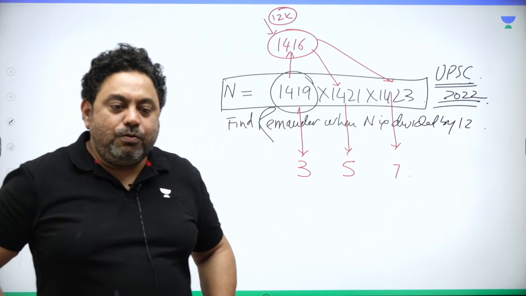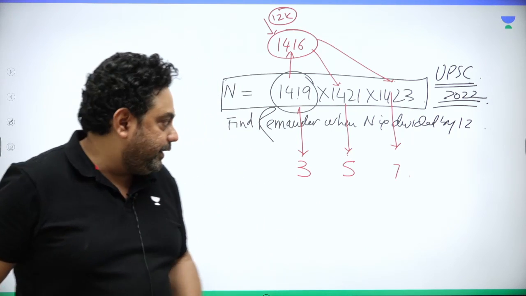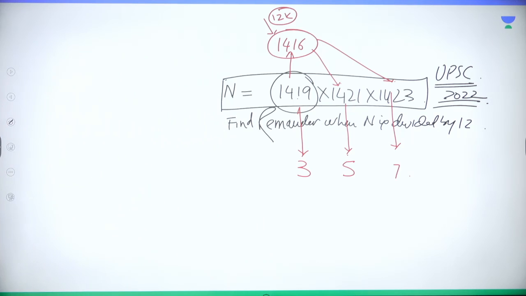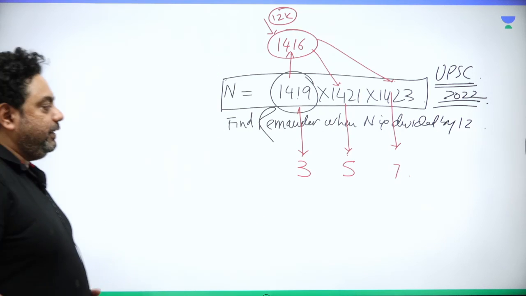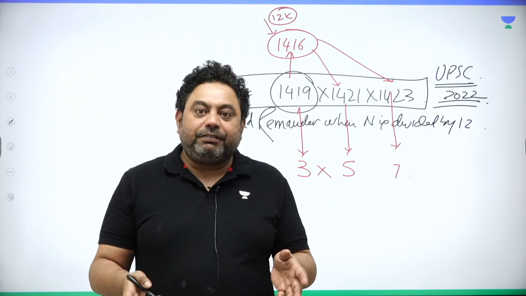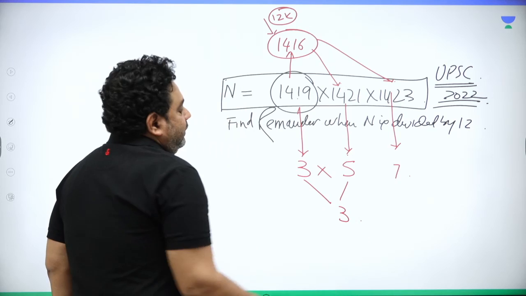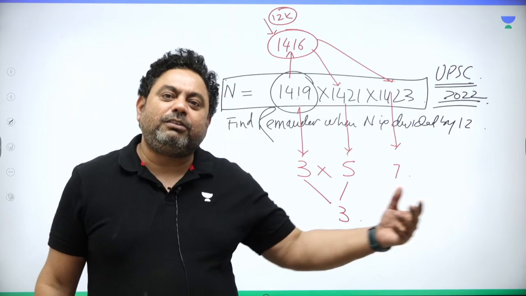So we found personal remainders. Well, we have to find personal remainders. So every number when divided by 12, the remainders are 3 and 5 and 7, isn't it? Now please pay attention. I don't want to multiply 3 and 5 and 7. What is 3 5s are 15. 15 when divided by 12, remainder is 3. So I'm not interested in calculating at all.